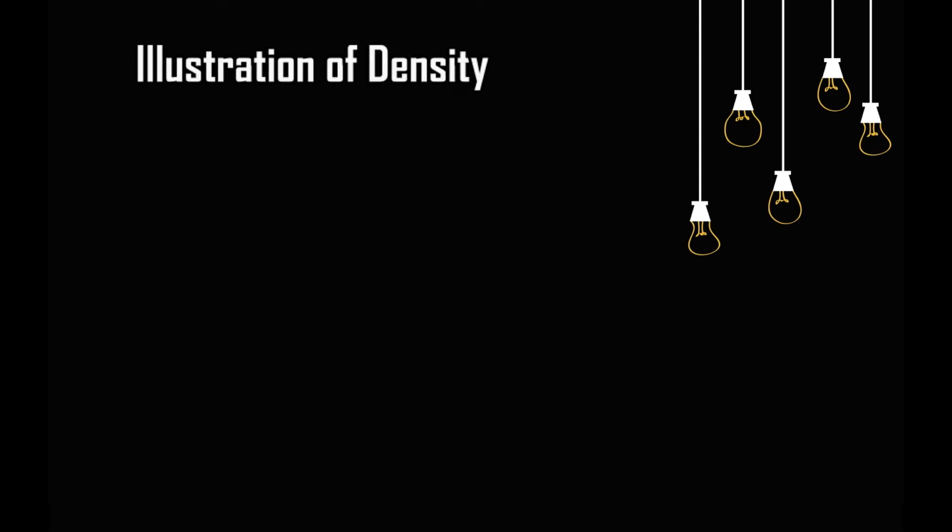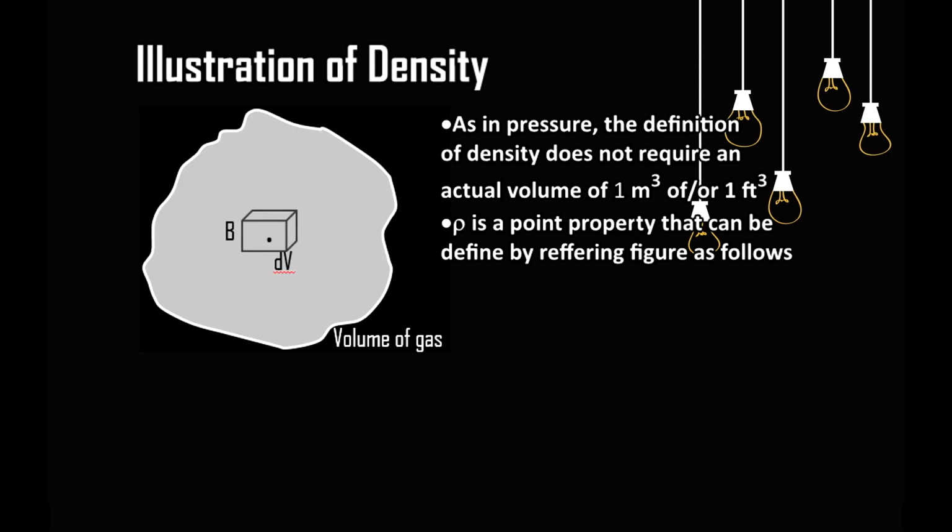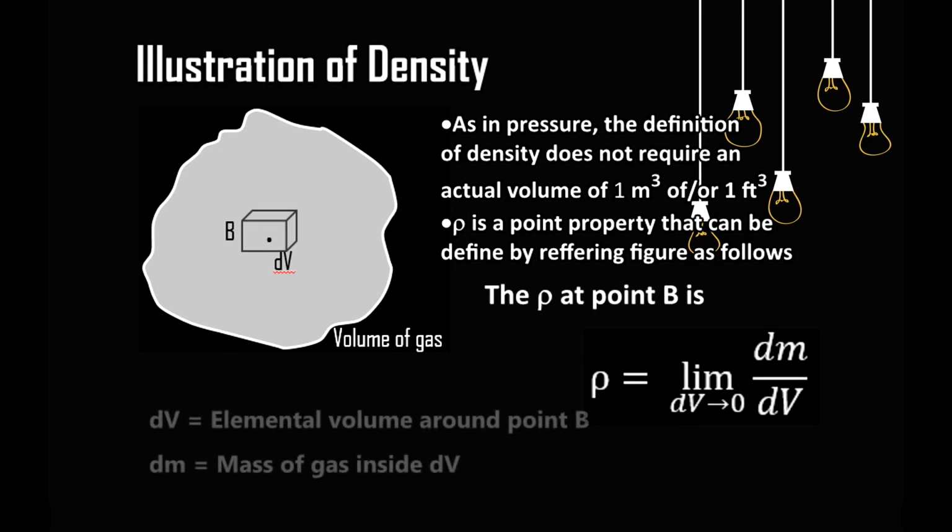See the illustration. We consider a volume of a gas and pick an infinitesimal cube containing point B. Although the definition of density is mass in a unit volume, we don't require an actual volume of 1 cubic meter or 1 cubic foot to evaluate it.